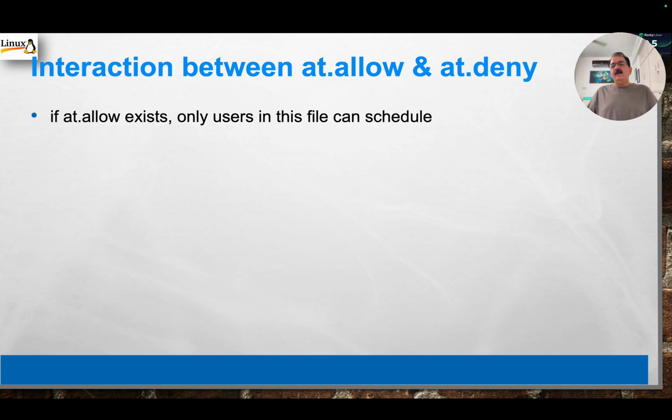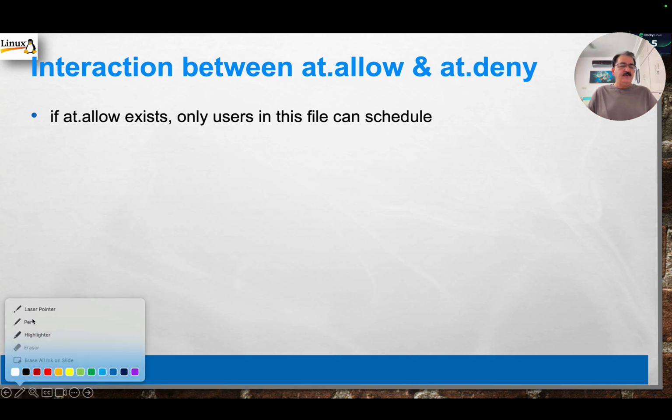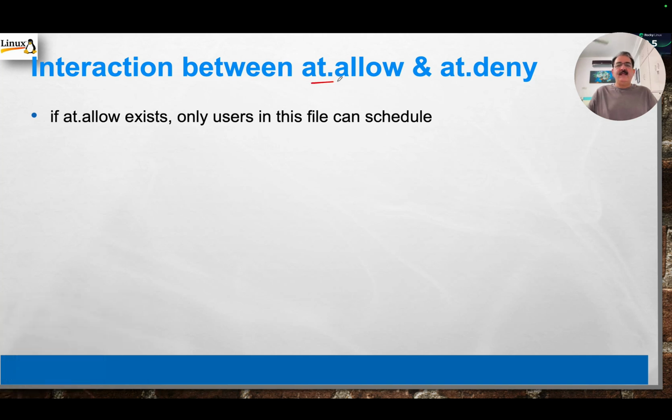How do we control who can schedule the job, who cannot schedule the job? There are two files which will change this ability to schedule the job. One is at.allow and second is at.deny. If at.allow file exists, by default this file does not exist.